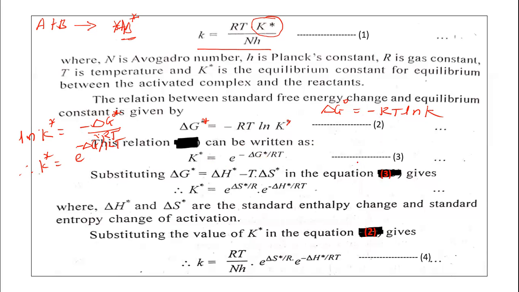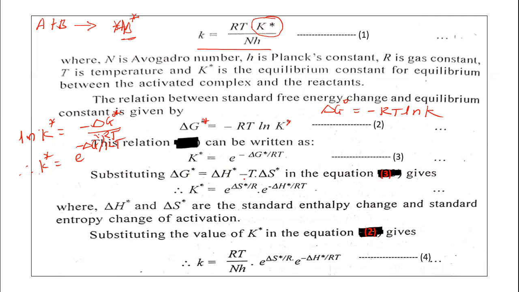This is our equation 3. But in thermodynamics, we know that delta G is equal to delta H minus T delta S. The free energy change is equal to enthalpy change minus T times entropy change. So delta G* we can write as delta H* minus T delta S*.